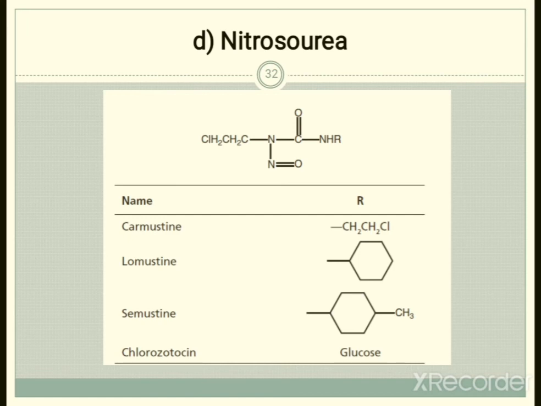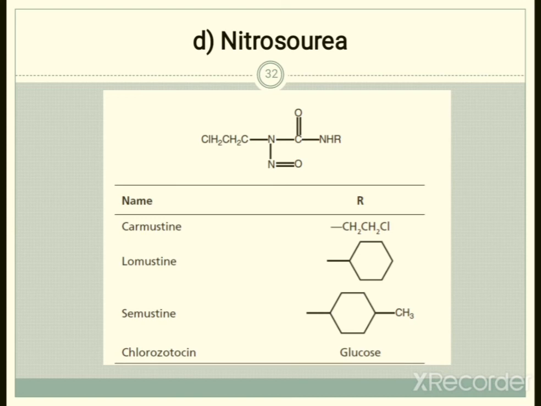So for the alkylating agents, the basic structure is given over here: ClCH2CH2N, C double bond O, NHR, N double bond O. So the basic structure of nitrosourea has been given over here. Just draw the basic structure and practice it.